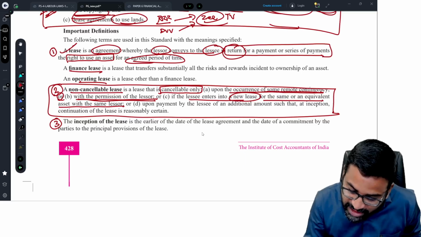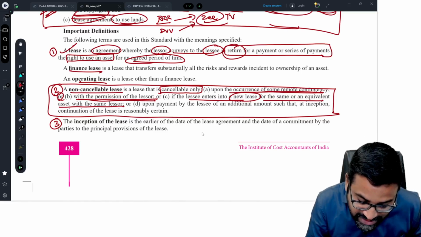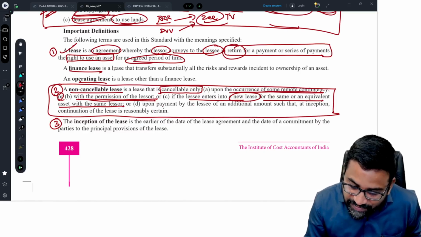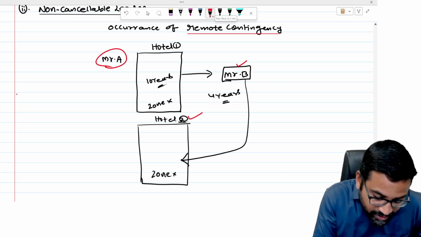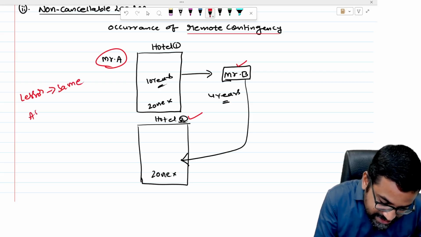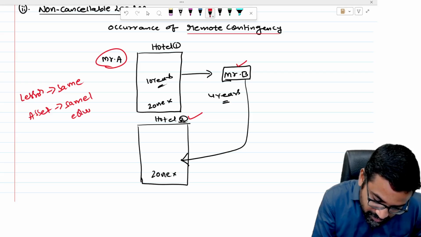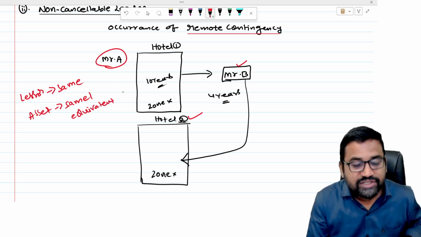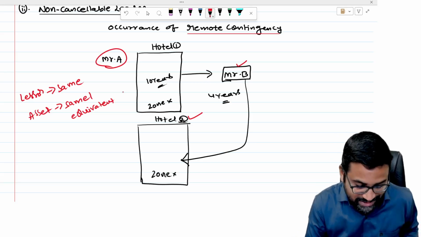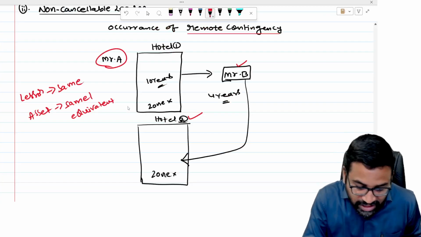So see here, a new lease agreement for the same or equivalent asset with the same lessor. The lessor is the same. SC enters a new lease for the same or an equivalent asset. So here the lessor is the same, and the asset is the same or equivalent, no problem. See, in place of the hotel, can I take a car as a lease? No. Same or equivalent asset, same lessor, and that too a new lease.